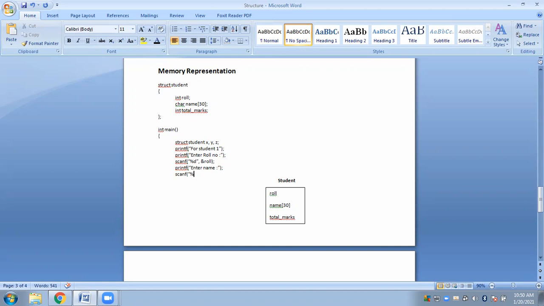Rapid scaling. Okay, at first you explain to me what is rapid scaling. Then we'll go for that example. Rapid scaling क्या होता है? What is rapid scaling?